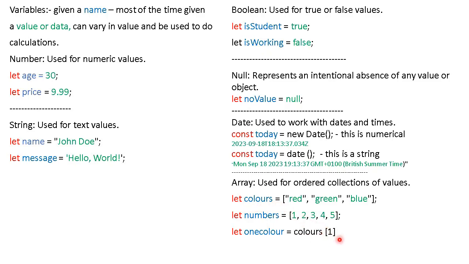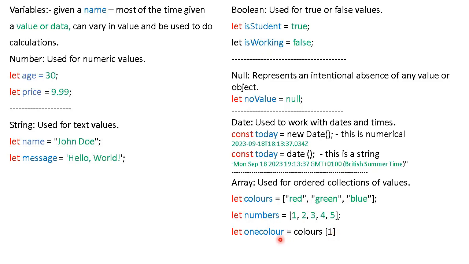So here we've got a square bracket. So that's how we get which one of these it's going to put in this variable. So can you guess which color will be in the one color variable? So let's count these. 1, 2, 3. So we've got a number 1 here.